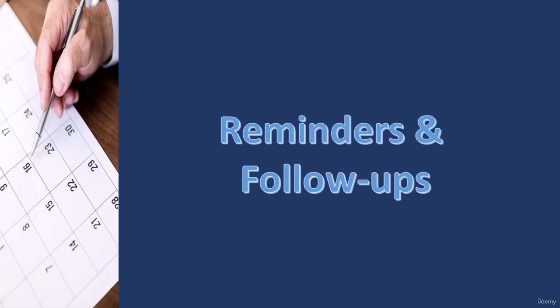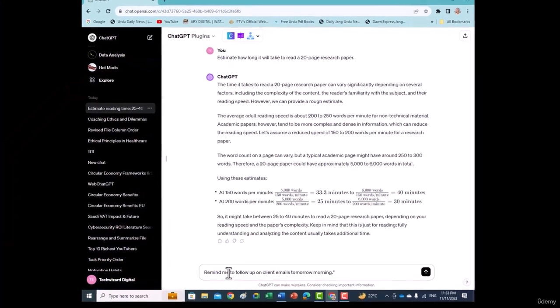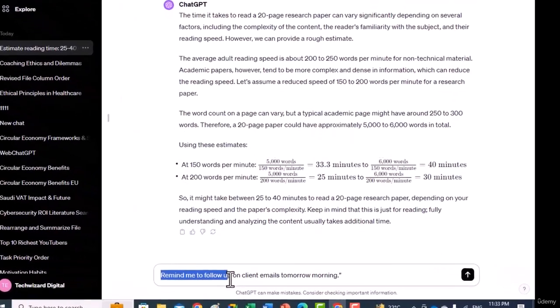Three, reminders and follow-ups. Setting reminders for deadlines and follow-up actions. In prompt, remind me to follow up on client emails tomorrow morning.